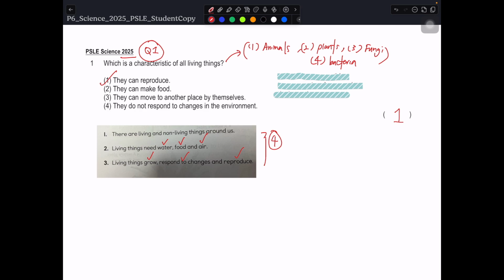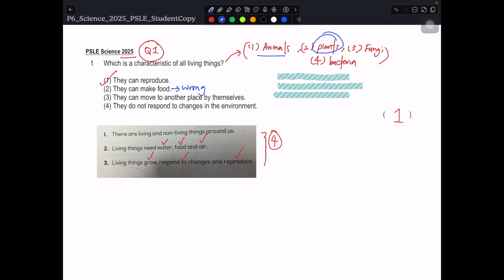So number 2, they can make food. Is this correct or not? Think about this. Which group of living things can make food? Only plants. Animals, fungi, bacteria, they cannot make their own food. Although some bacteria may have the ability to make their own food, in general animals and fungi cannot make their own food. So this is wrong. Animals depend on plants for food.